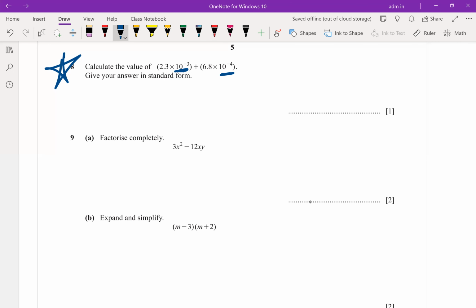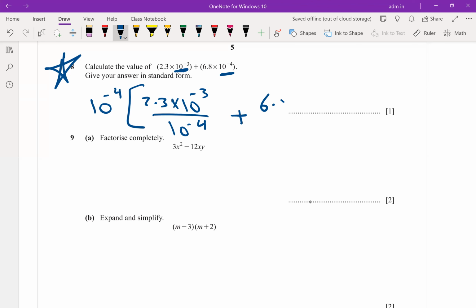-4. The lowest power is -4. Please write 10 to the power of -4 outside the common bracket. When you take 10 to the power of -4 outside as a common factor, you have to divide each term by 10 to the power of -4, like this: 6.8 times 10 to the power of -4 divided by 10 to the power of -4.